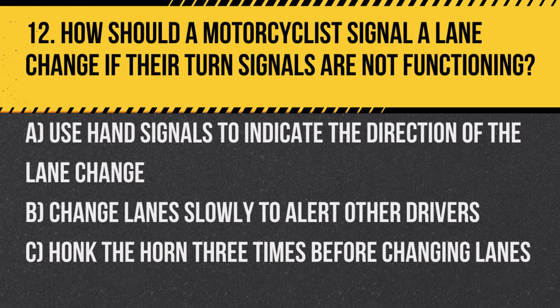Question 12. How should a motorcyclist signal a lane change if their turn signals are not functioning? A. Use hand signals to indicate the direction of the lane change. B. Change lanes slowly to alert other drivers. C. Honk the horn 3 times before changing lanes. Answer: A. Use hand signals to indicate the direction of the lane change, ensuring clear communication with other road users.